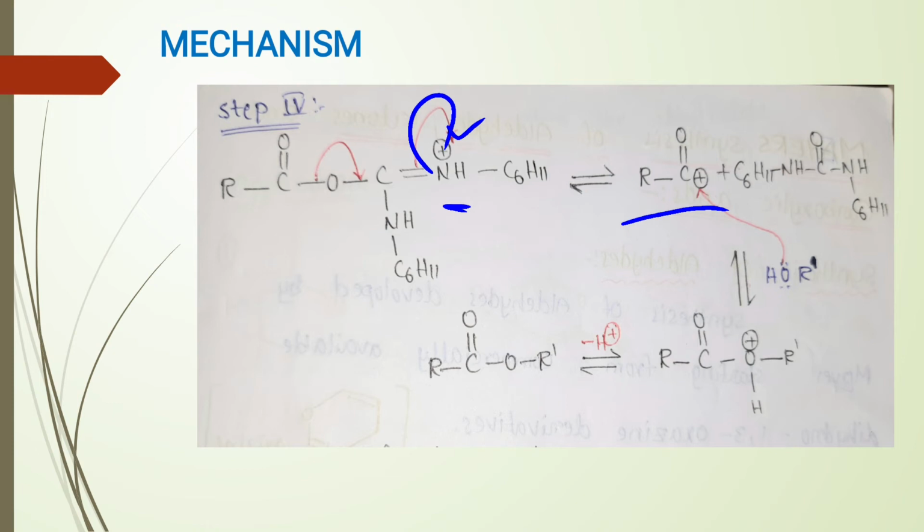This acyl carbonium ion gains a pair of electrons from oxygen in the alcohol and forms a bond with alcohol. As a result, oxonium ion is formed. Further, this oxonium ion forms carboxylic ester by the loss of H plus ion.